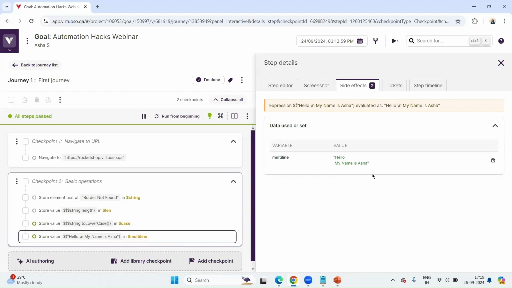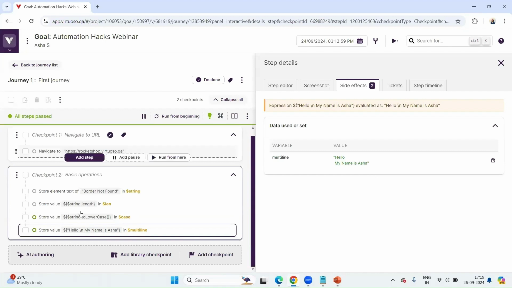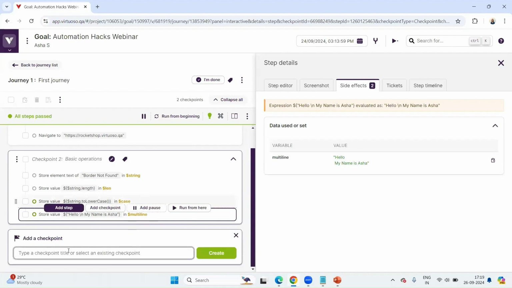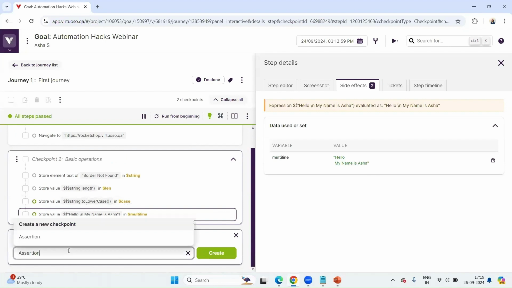So whatever I've given here, it has gotten converted. So these are the basic operations that we can do with string. And now let's go a little complex, right? Now let's take a case where assertion has to be done. Assertion is basically we are checking the validations using